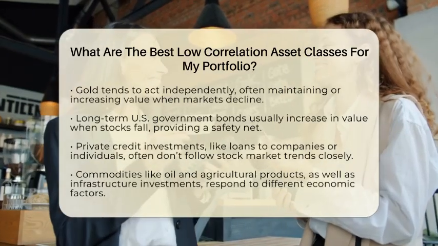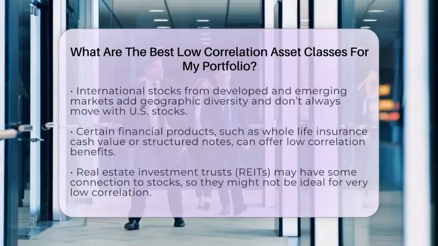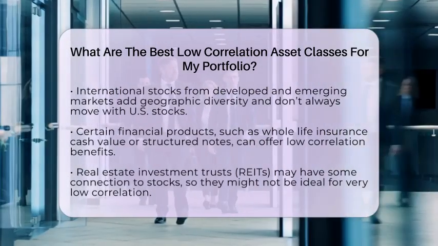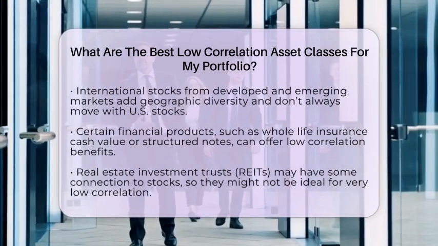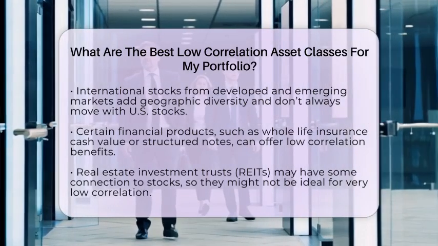Commodities like oil, agricultural products, or infrastructure investments such as utilities and transportation often respond to different economic factors than stocks and bonds. For example, oil prices might rise even if stock markets are falling.